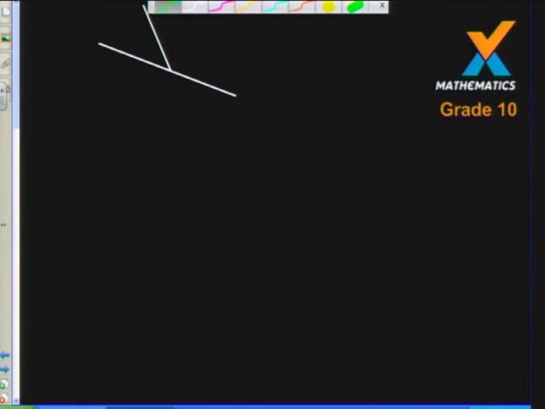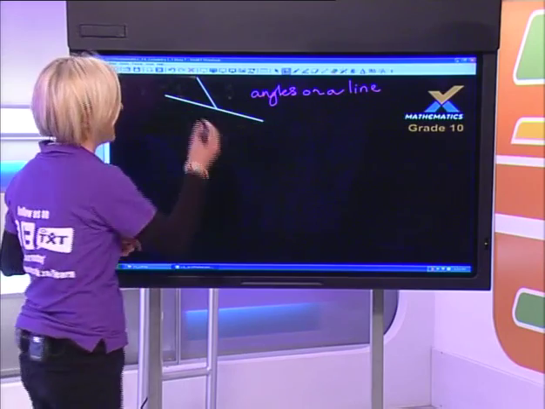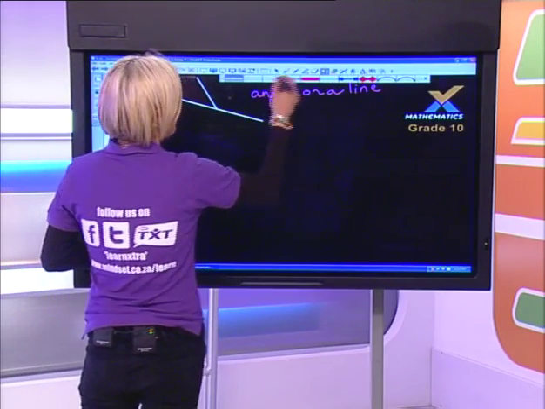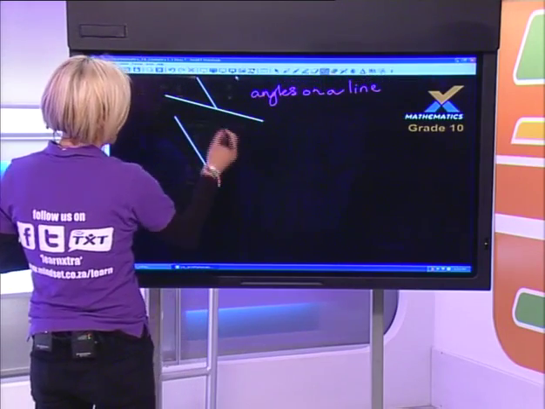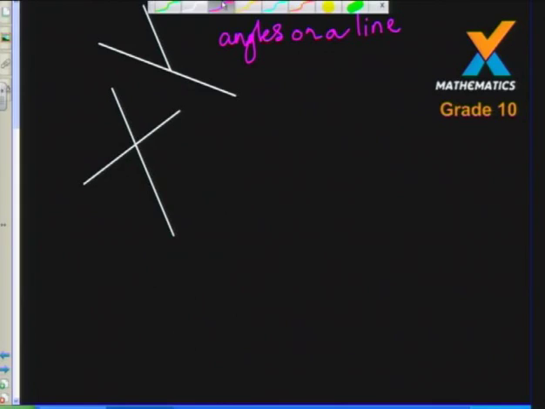So that's our angles on a line. Then also angles around a point. Angles around a point add up to 360 degrees. I'm not even going to write that one down. What else? Something that we're definitely going to be using in today's lesson is vertically opposite angles. Vertically opposite angles, like those, are equal.